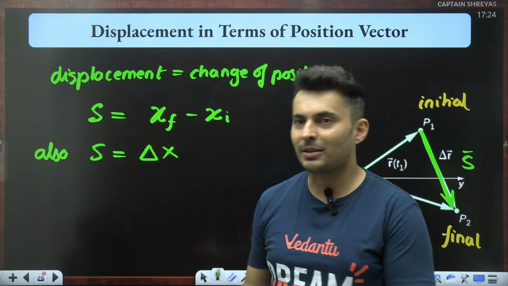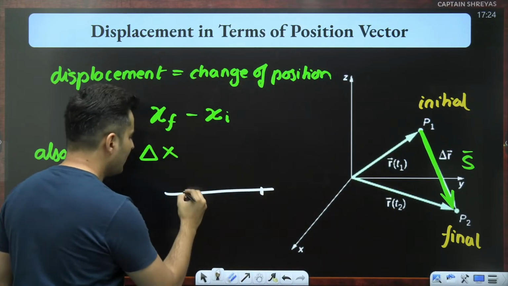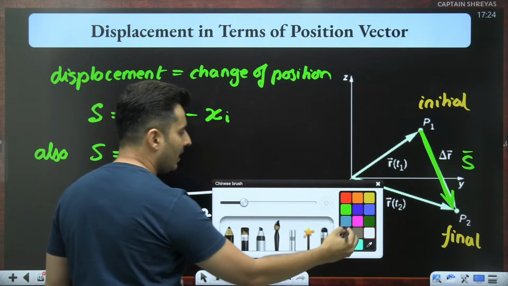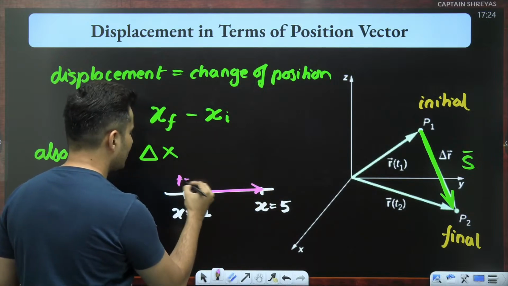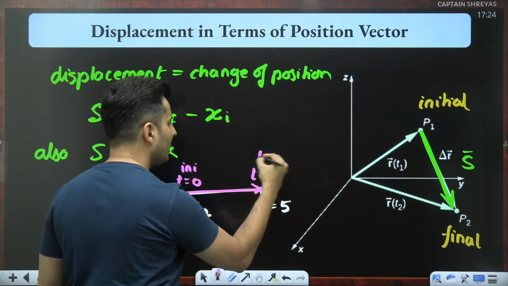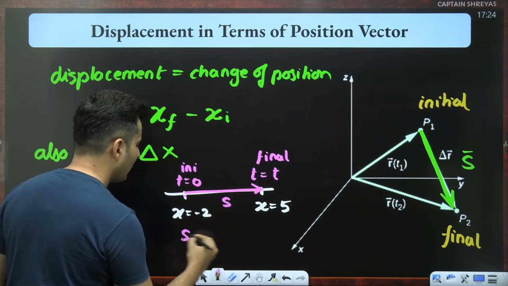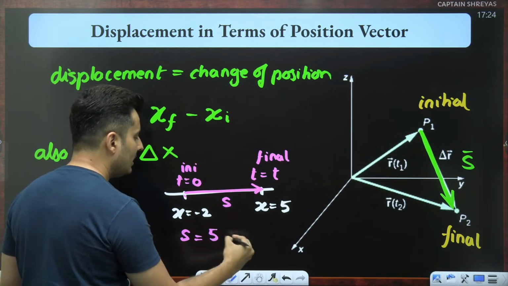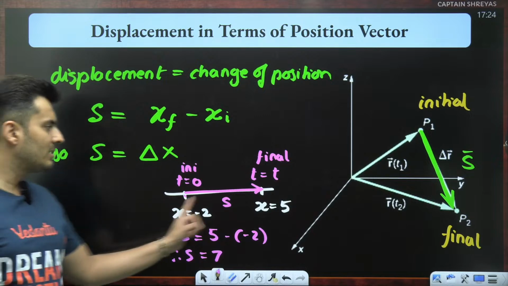So final minus initial. If you were on this number line, and let's say earlier you are at x equal to -2, later on you are at x equal to 5. If somebody asks you what is the displacement of this person from here to here, well, when I say t is equal to 0, it means initial. When I say t is equal to t, that means it is the final or current position. So if that displacement is asked, it is final minus initial. Final is 5, initial is -2, hence the answer is 7. So the displacement is 7 meters.